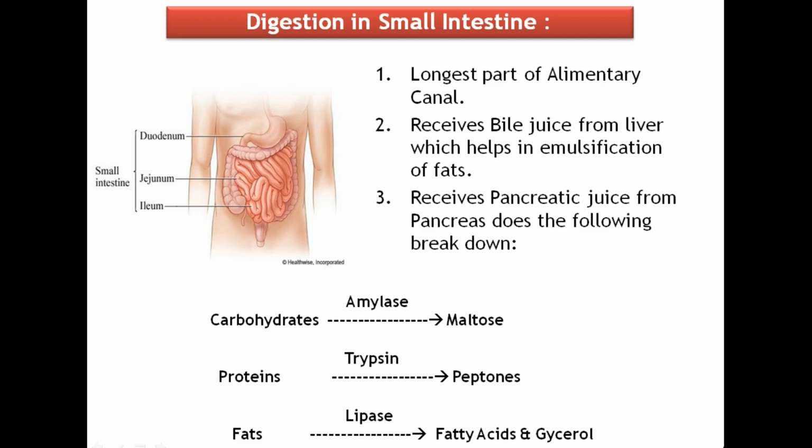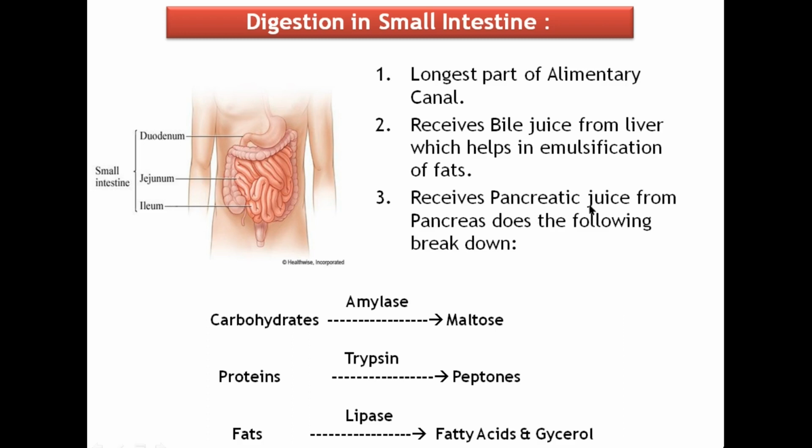Liver secretes bile juice, which is stored in the gallbladder. Bile juice does not possess any enzyme. It converts the large fats into small globules. This process is called emulsification. So, the large fat molecules, by the action of bile, convert into small fat globules.